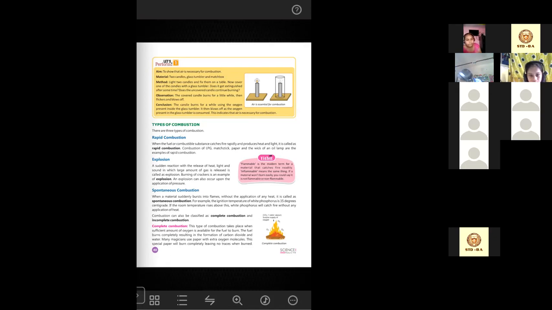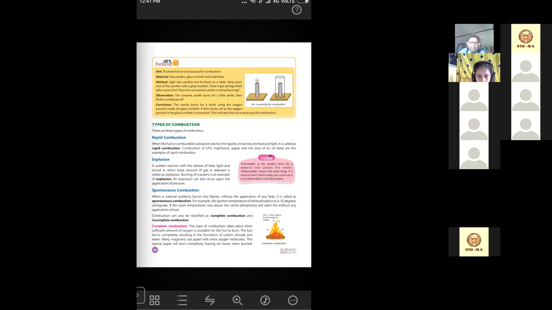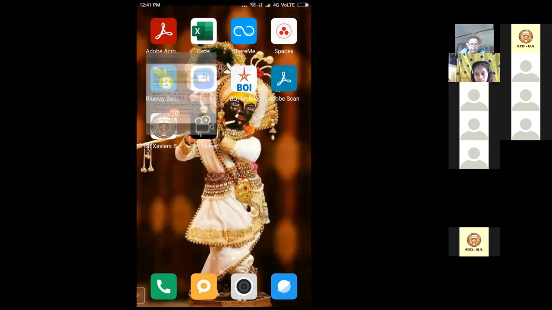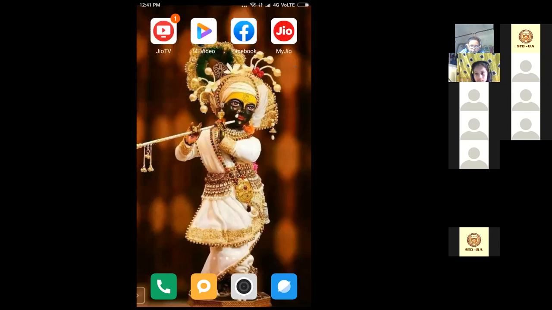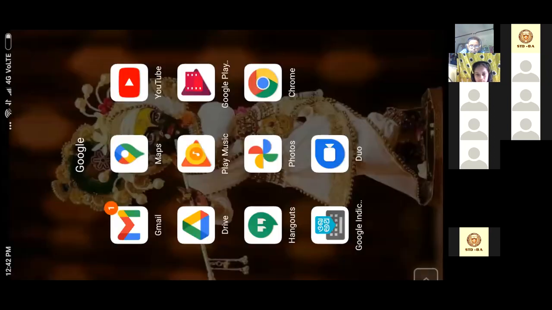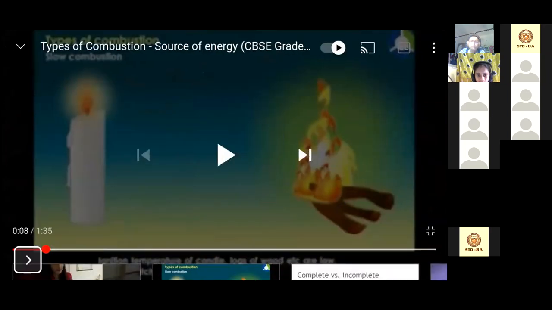The Monoshi wants to see white phosphorus reaction, right? Okay. Let's see if I can show you that or not. Can you see that page, the screen? Students? Yes, ma'am. Monoshi? Okay. So see here, all the three types of combustions you can see.